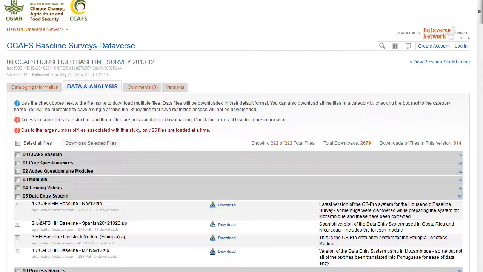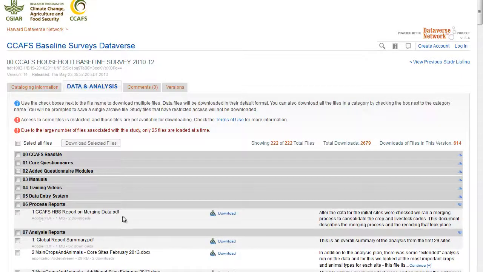Also in this category we have included versions of the system that have been adapted for particular sites. For example, we have a version where the data entry screens are in Spanish for use in Nicaragua and Costa Rica, and another version used in Mozambique where some of the screen text has been translated into Portuguese.